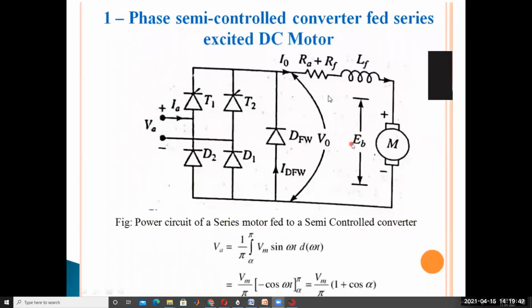The freewheeling diode is connected across the load. RA, RF, and LF all belong to the motor. The armature winding resistance is represented by RA. The field winding has some resistance, represented by RF, and also some inductance, the field inductance, represented by LF.